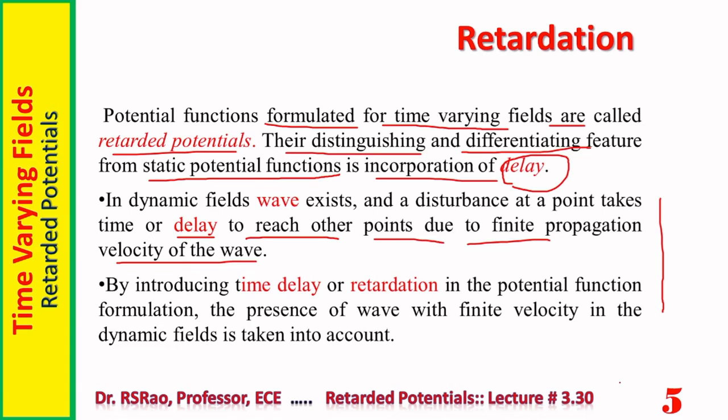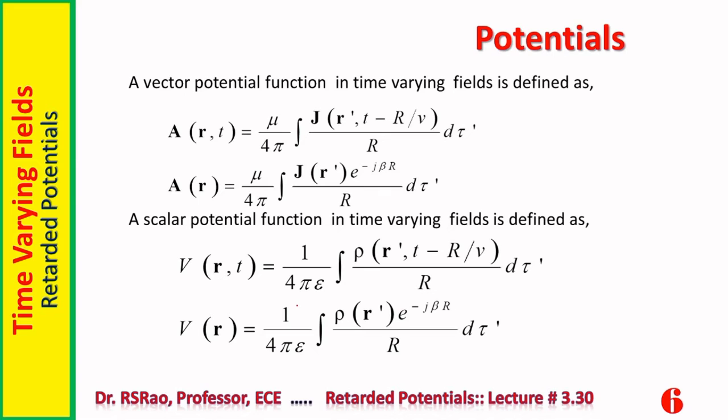By introducing time delay or retardation in the potential function formulation, the presence of wave with finite velocity in the dynamic fields is taken into account. See, in static fields, no wave, so there is no question of any delay. But in dynamic fields, wave is there, delay is there. Therefore, here we have to incorporate it. There is no wave, no delay, therefore no delay in ordinary potentials, the potential functions that are defined with respect to static fields. Here some expressions are given.